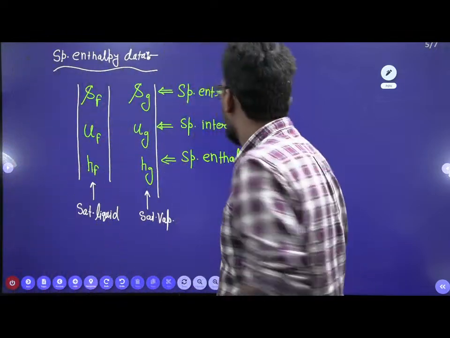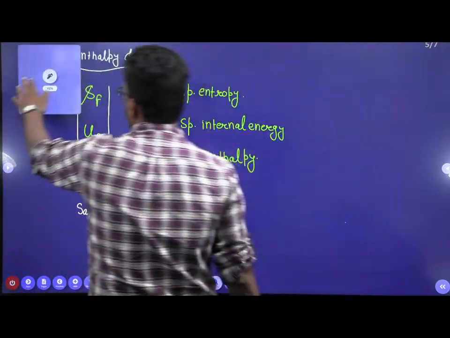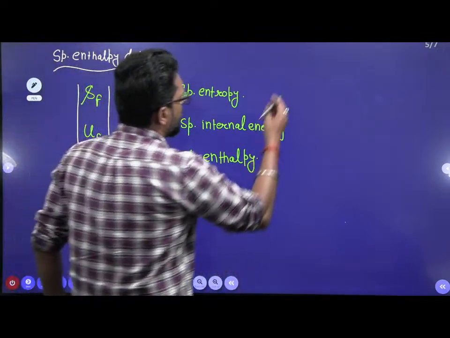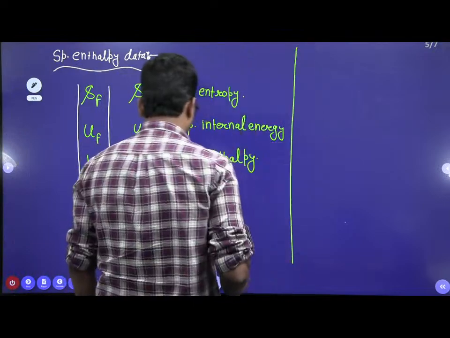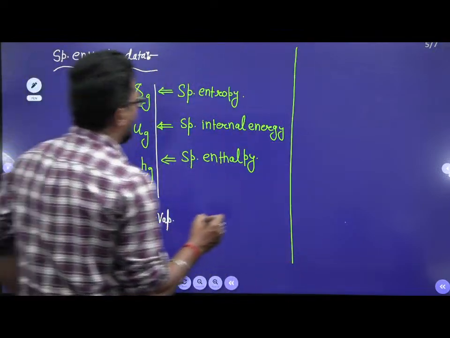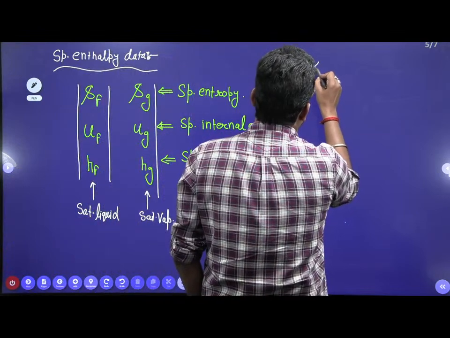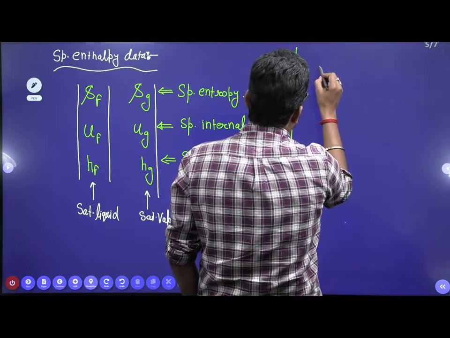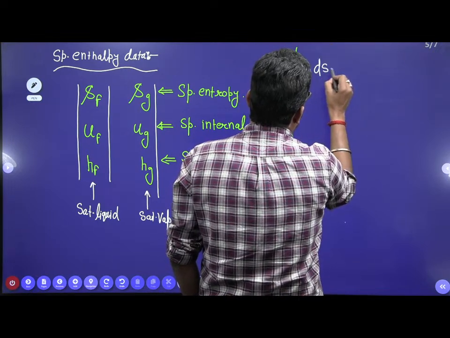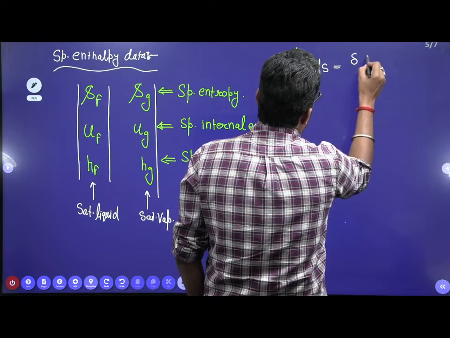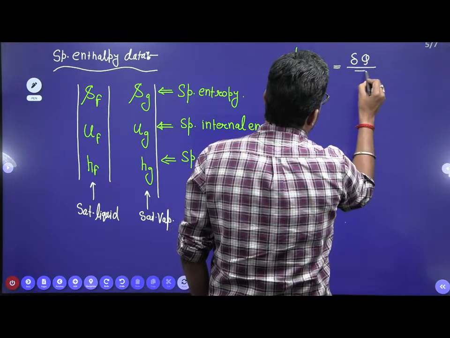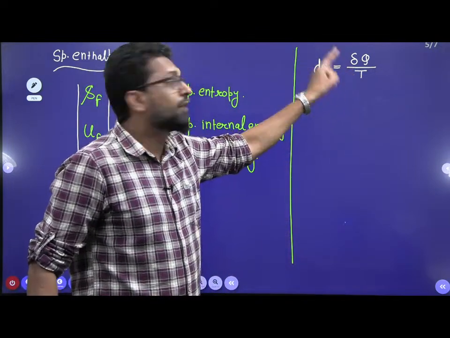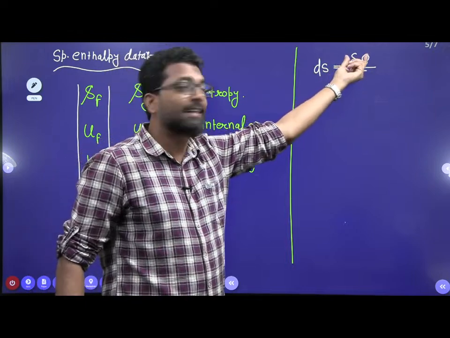Now, see, what is the entropy? Fundamentally, the change in entropy is dS equal to delta Q by T. T is the temperature of the system boundary across which the heat transfers. This is an infinitesimally small heat transfer.